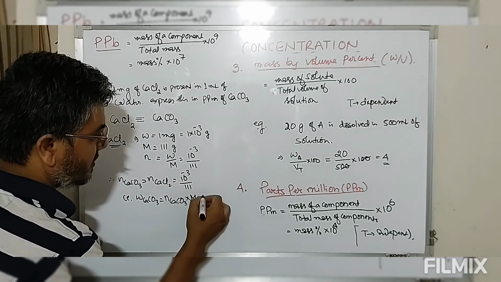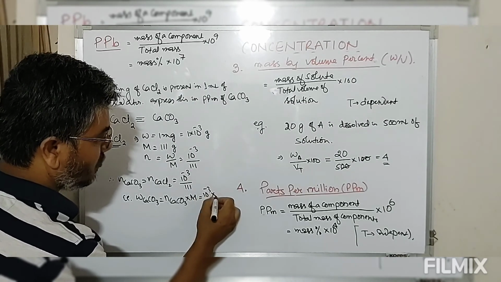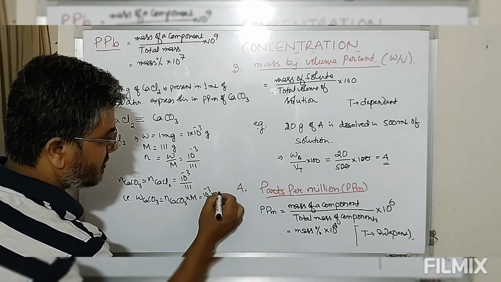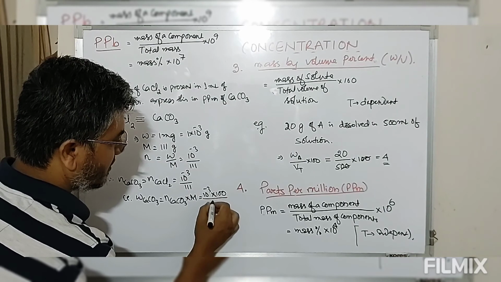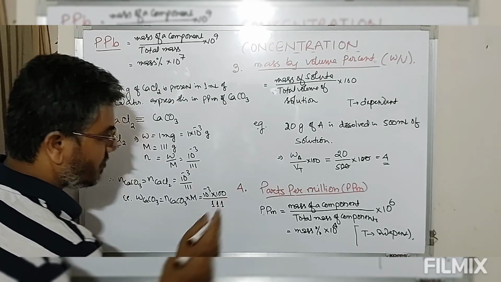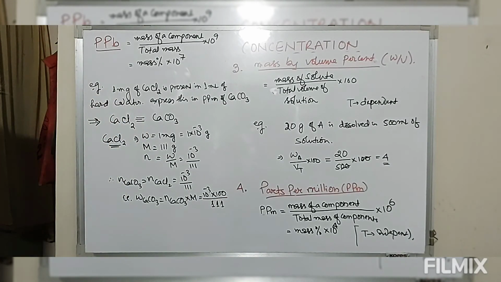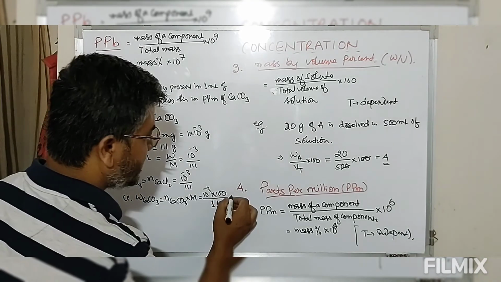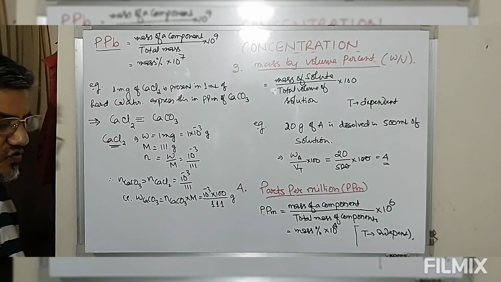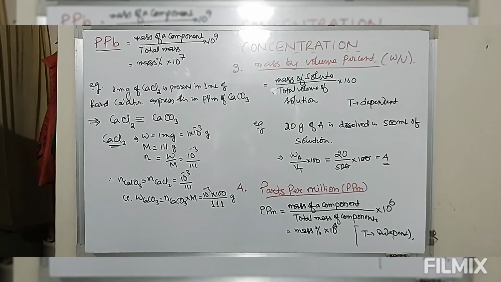So this is 10 to the power minus 3 into molecular mass of calcium carbonate, which is 100, divided by 111. So now look at this. This is the mass of calcium carbonate.